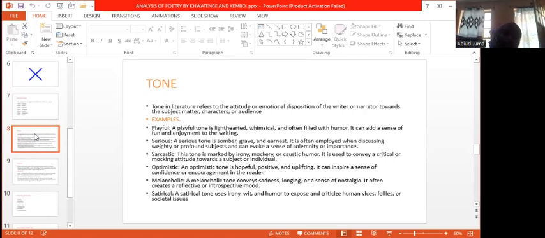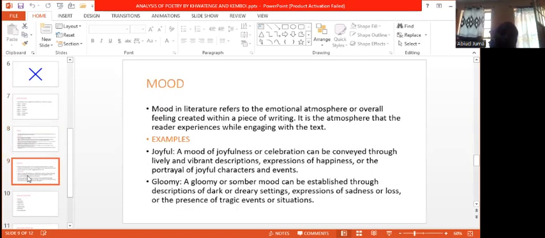Now, after knowing the tone, we shall go to the mood. Mood in literature refers to the emotional atmosphere, the overall feeling created within a piece of writing. It is the atmosphere that the reader experiences when engaging with the text.